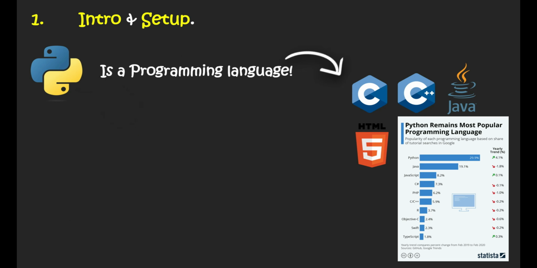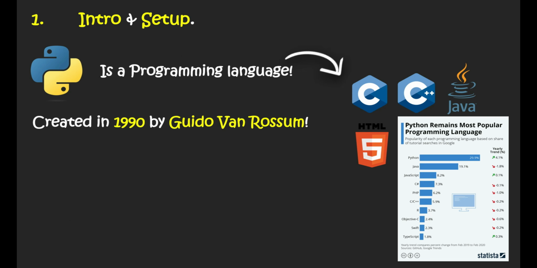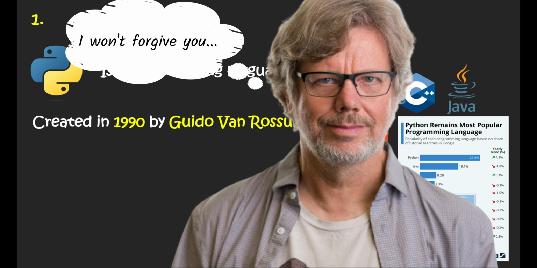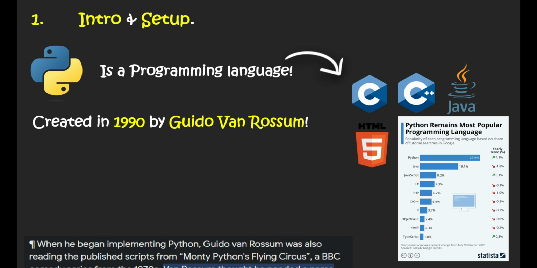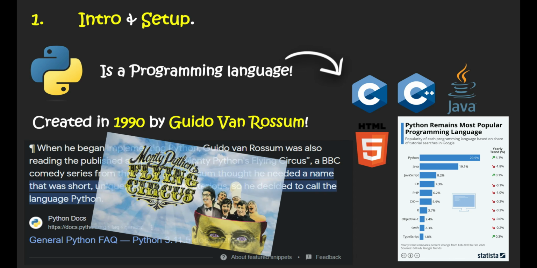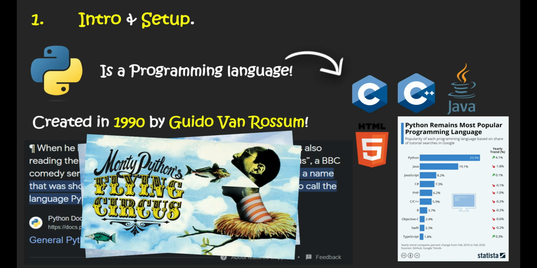So let's have a look at some history of how Python was invented. It was created in 1990 by a guy called Guido van Rossum. Well, I'm not sure about the pronunciation, but his name was Guido van Rossum. He was reading the published scripts from Monty Python's Flying Circus. It was a BBC comedy series from 1970. And then he wanted a name which was short, unique and slightly mysterious. So he decided to call it Python. So the Python name was derived from this show called Monty Python's Flying Circus. Here are some screenshots of this show that I found on the internet.